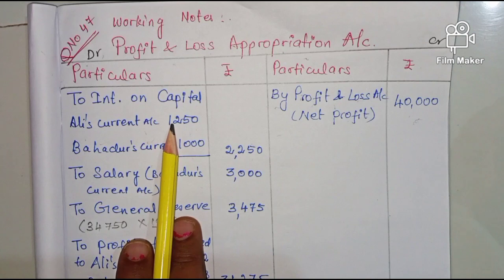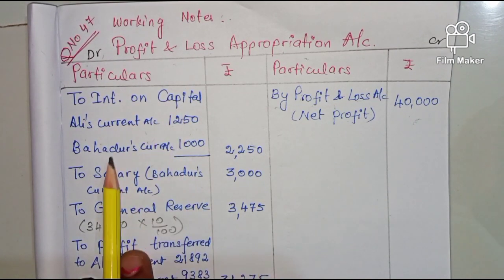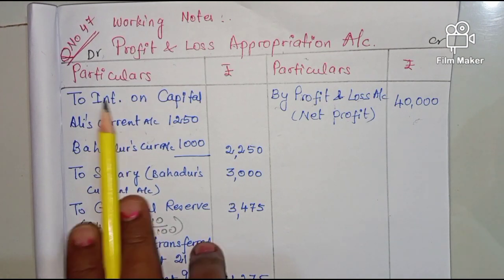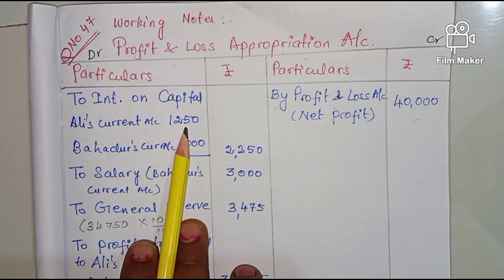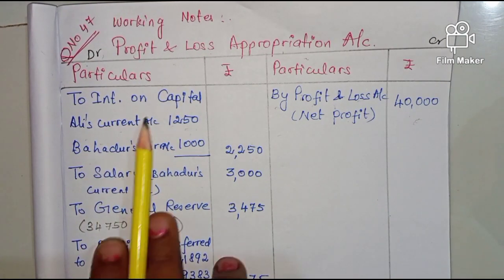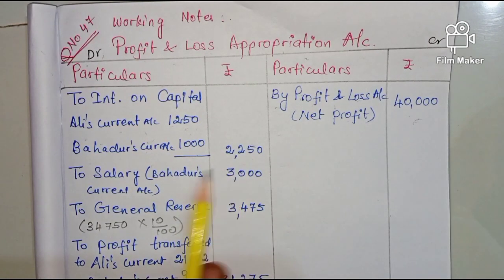Since there is a current account, that means what? The capitals are fixed. So interest on capital, we have to transfer it to the current account. Ali's interest on capital is 1,250 and Bahadur's interest on capital is 1,000, which comes to 2,250.